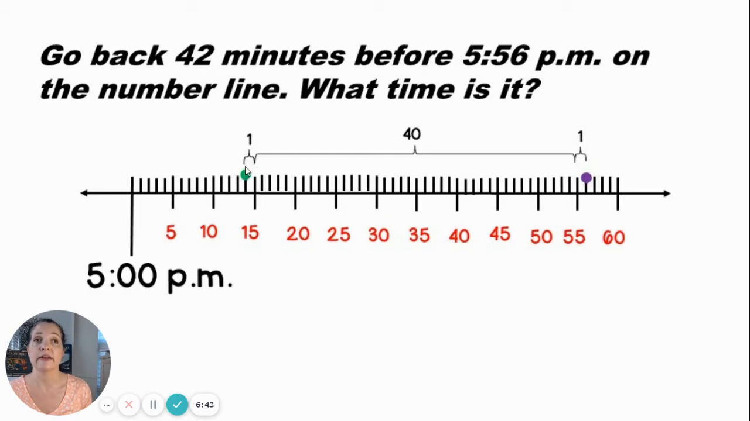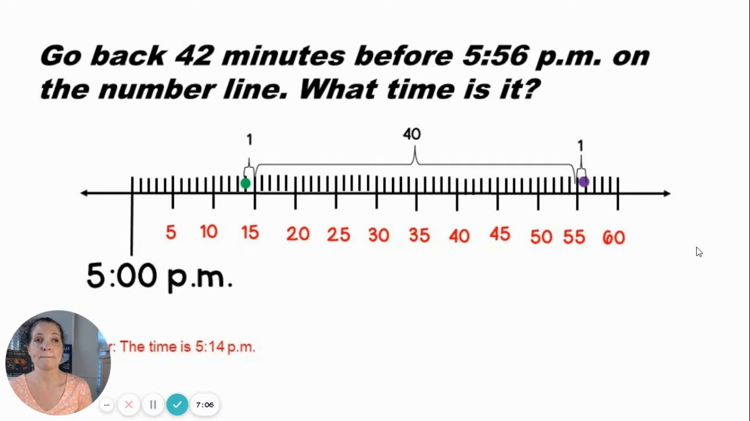So where am I here? At the green dot. What time is it? Let's count. 5, 10, 11, 12, 13, 14. The time is 5:14. Remember that you can always pause the video to look at the graph and study it more closely if you need to take some time to understand it better. Let's move on.